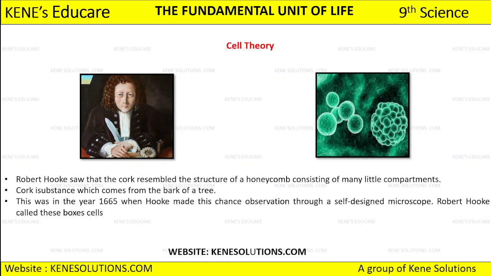And when Robert Hooke was doing his research, he found that the structure of the cell was somewhat peculiar, resembling the structure of a honeycomb. Now, we know that a honeycomb has many little compartments, right? So he compared the structure of this honeycomb with cork. Now, what is cork? Cork is a substance that we get from the bark of the tree, the brown part of the tree. He observed that it looks the same as cork.